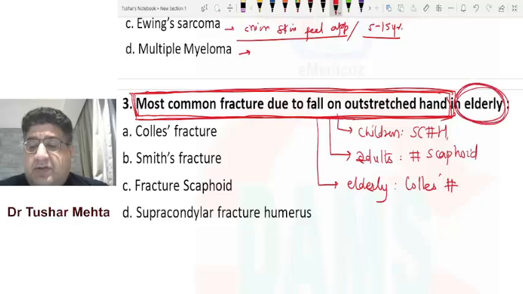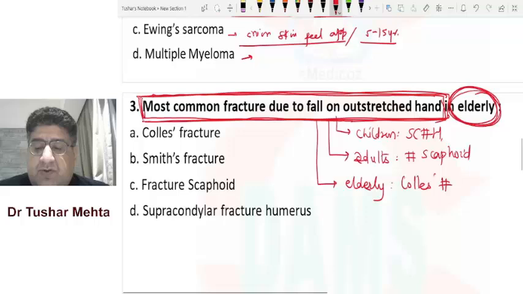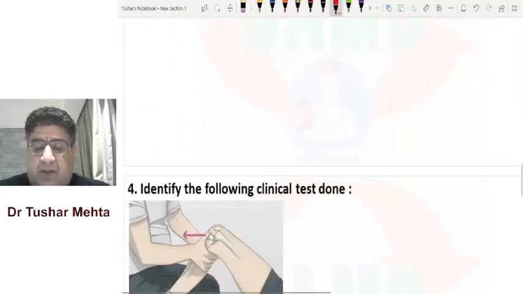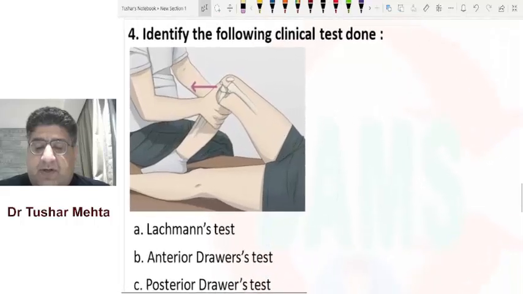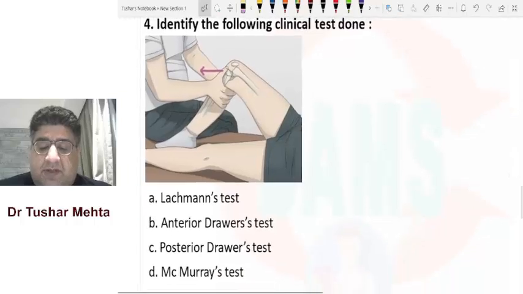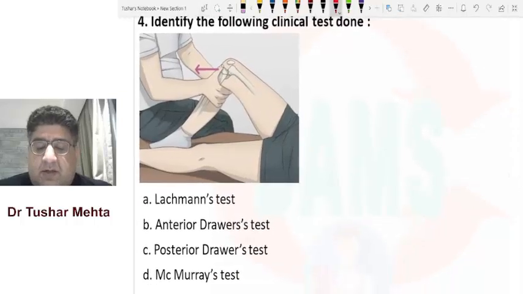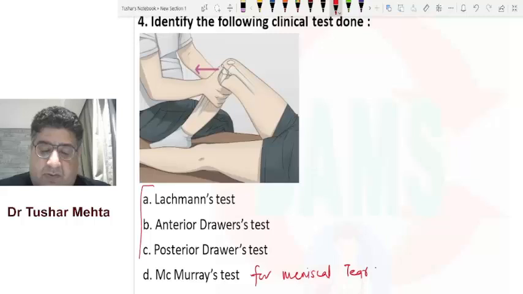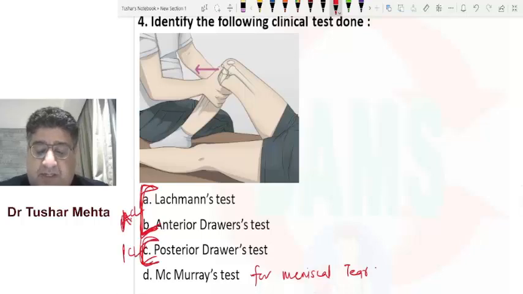What has been asked in the question? Elderly. So technically, what should be the answer in elderly? The answer should be Colles fracture. Let's talk about the fourth question. Identify the following clinical test here. See, when we talk about this test, please try to understand that McMurray test is for meniscal tear. That is the first basic thing one needs to know. Now these are for ACL, while this is for PCL. But that's not important.